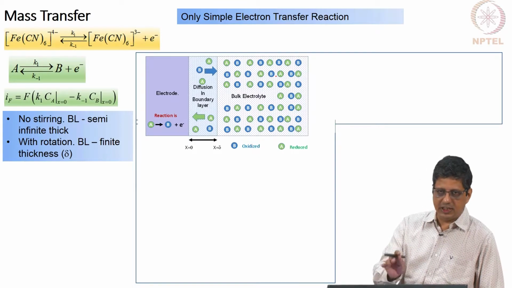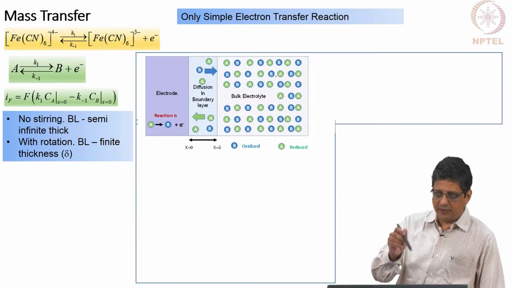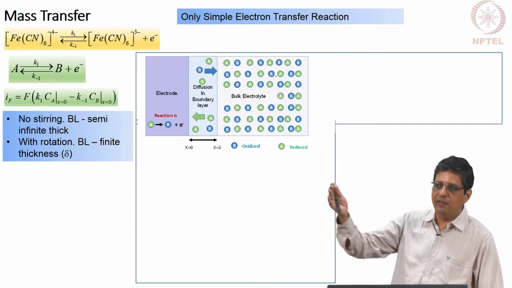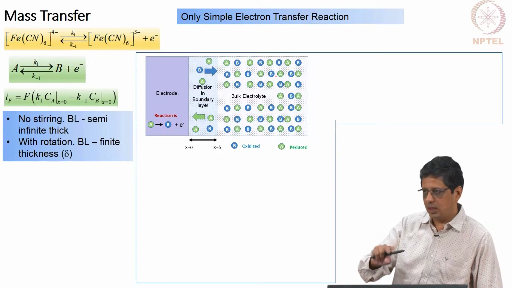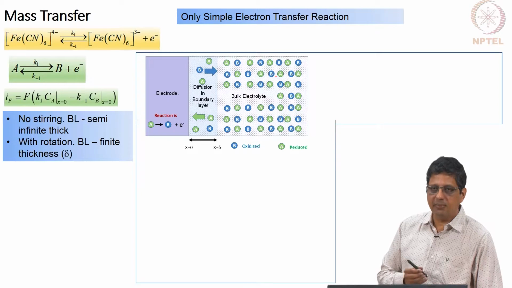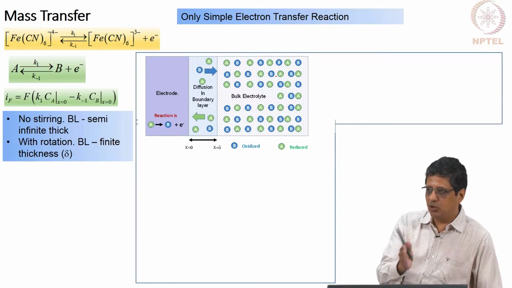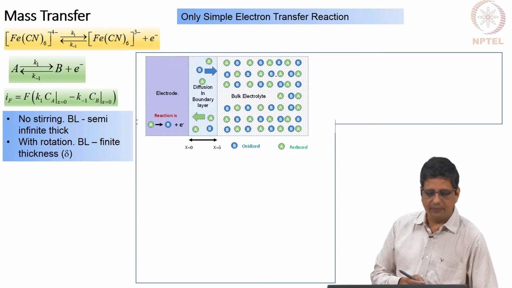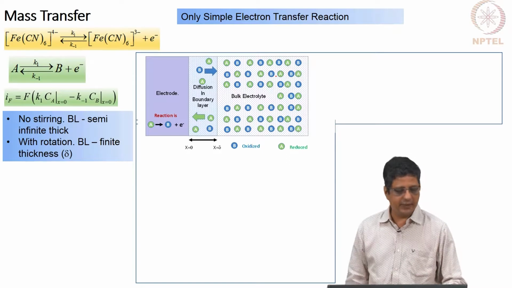Meaning, if the electrode is stationary, the fluid is stationary, nothing is moving, then when you convert A to B, the concentration of A near the surface will keep decreasing and diffusion will happen, and there is no end to that. Practically, the distance from the electrode to the vessel wall will be the boundary layer thickness. In general, if it is large, it is going to be considered as infinity. So, we will call that semi infinite, because one side is the electrode, it is going from 0 to infinity, it is not going from minus infinity to infinity. So, it is called a semi infinite thick boundary layer, and if you have rotation, it has a finite thickness.